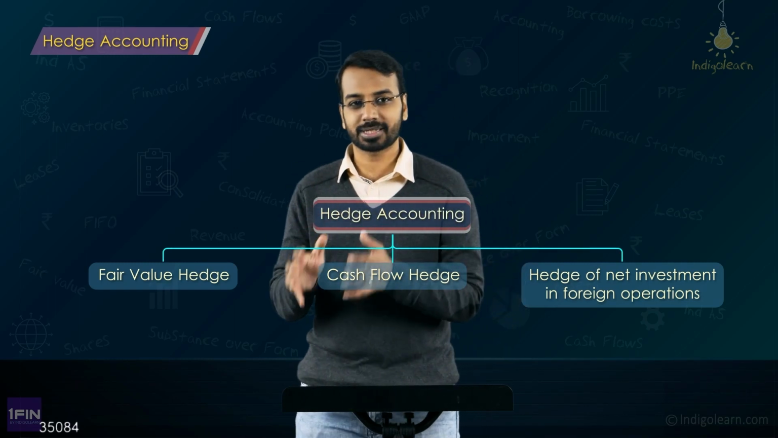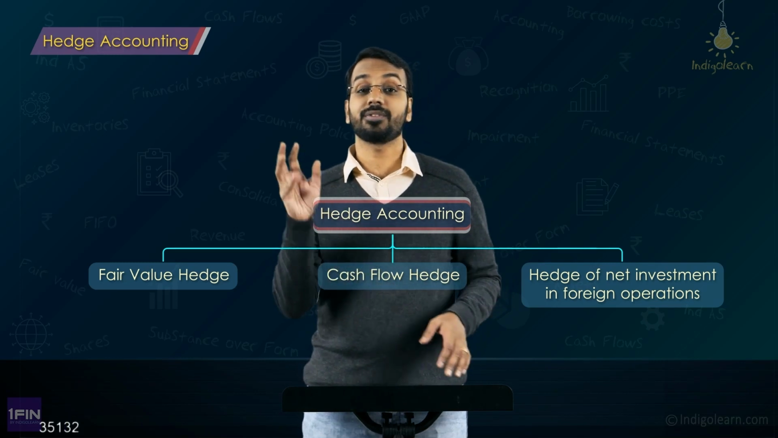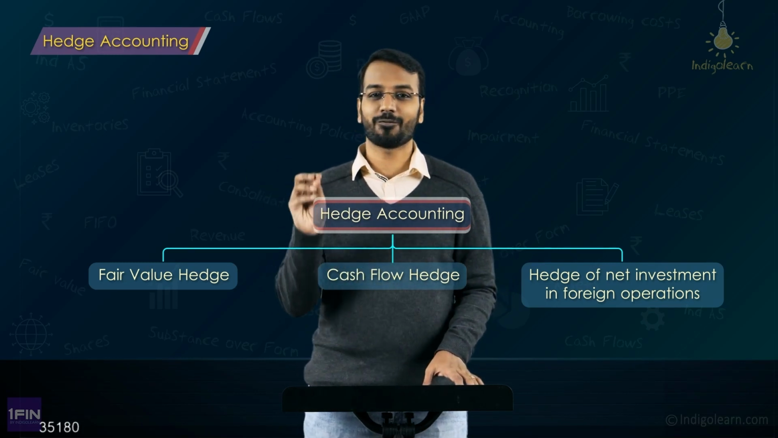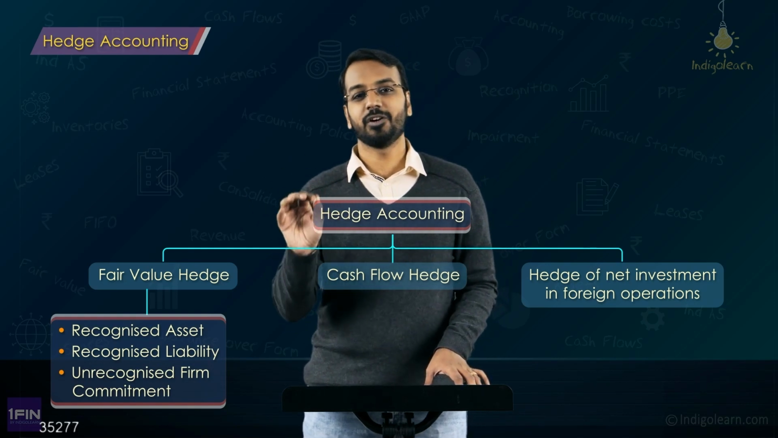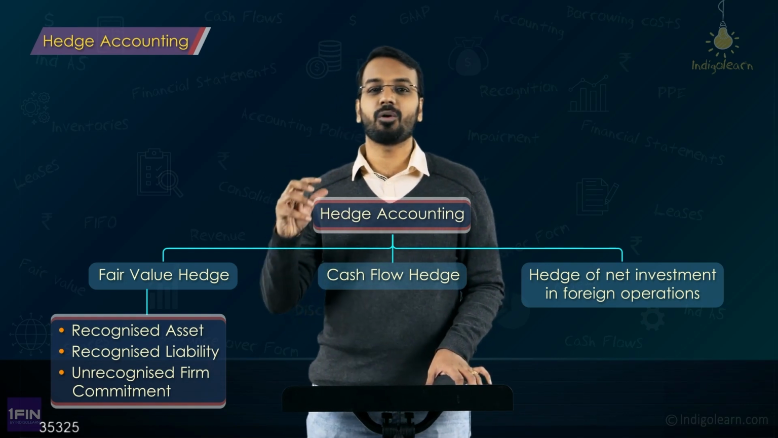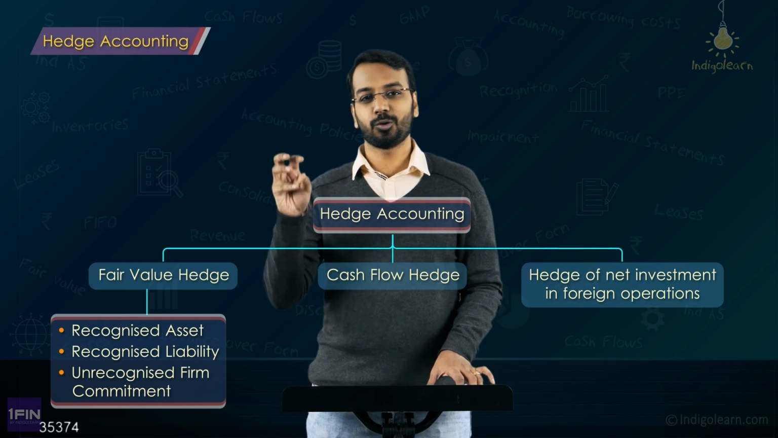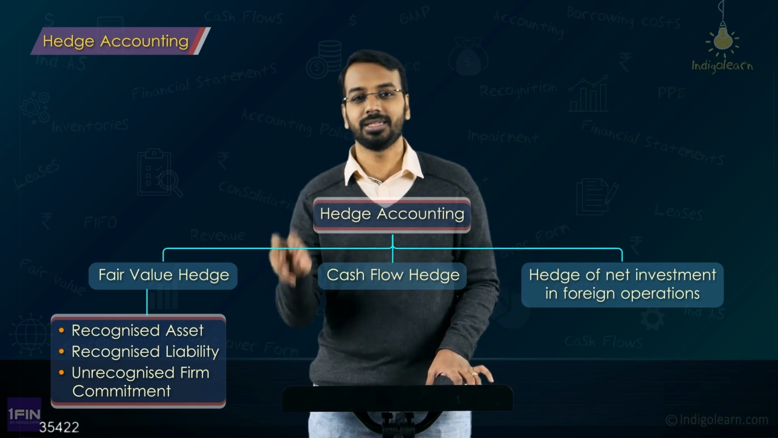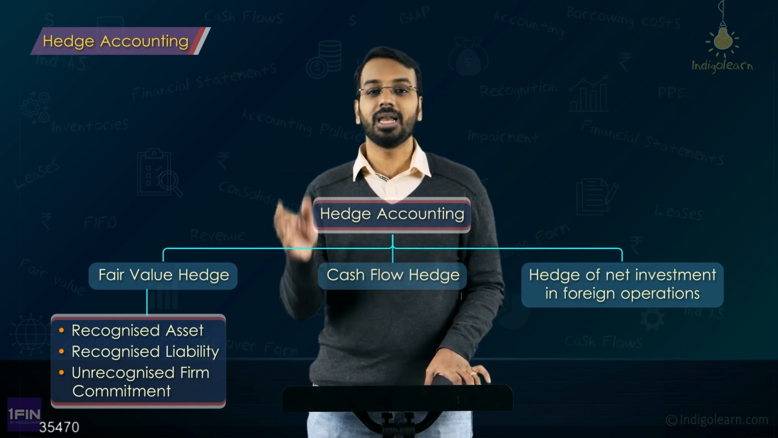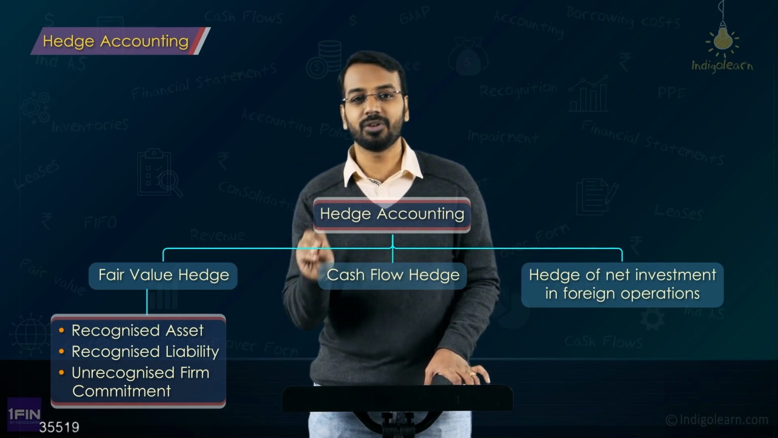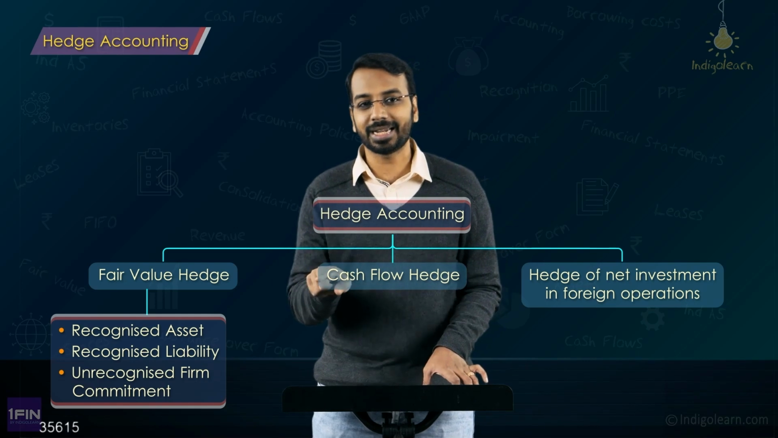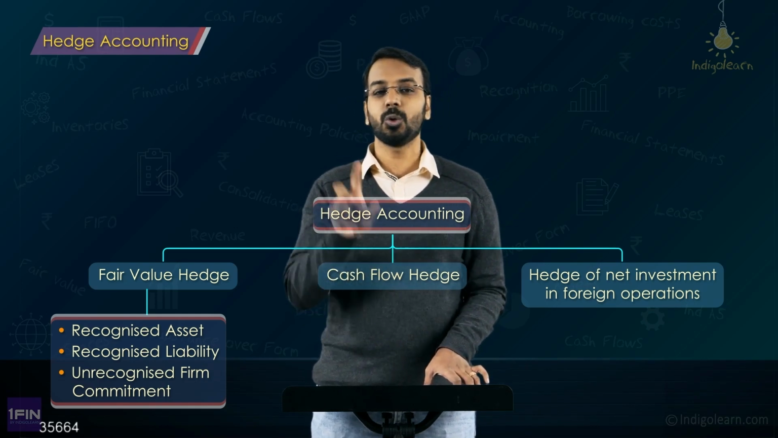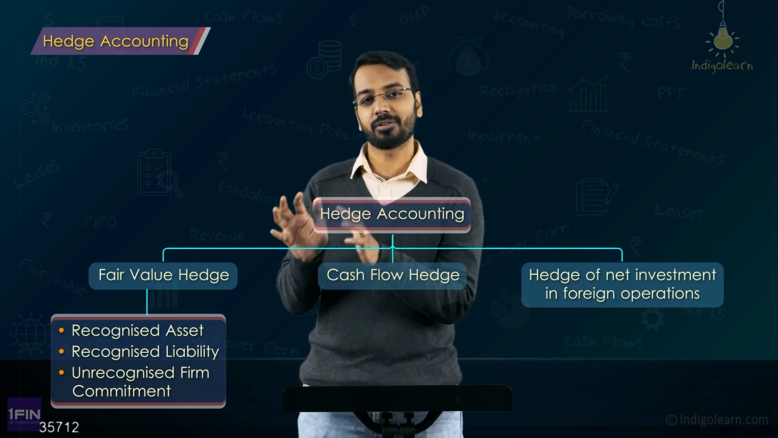Now, coming to the first item, that is fair value hedge. What are we supposed to see? Fair value hedges are for a recognized asset, recognized liability, or an unrecognized firm commitment. The changes on account of fair value hedges are taken to P&L, right. So whatever is the gain or loss on the hedging instrument, it is taken to P&L unless the hedge is for an equity investment which is classified as fair value through other comprehensive income. In that case, you will take the gain or loss to other comprehensive income, right. That is about fair value hedge.